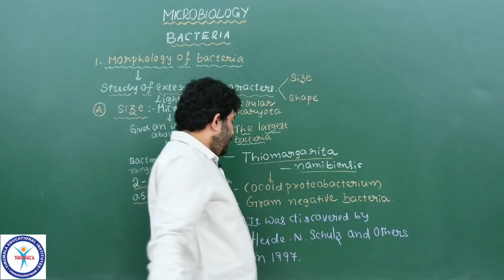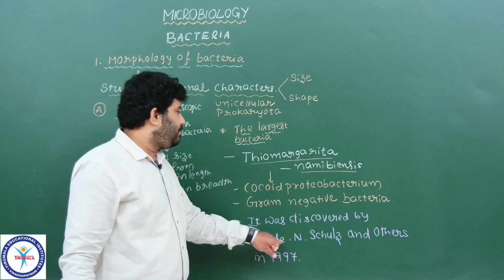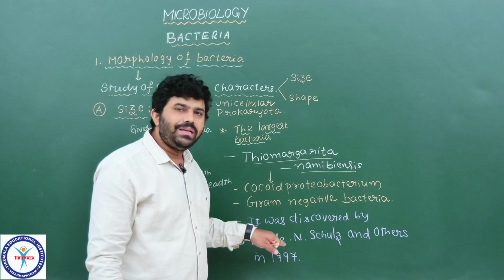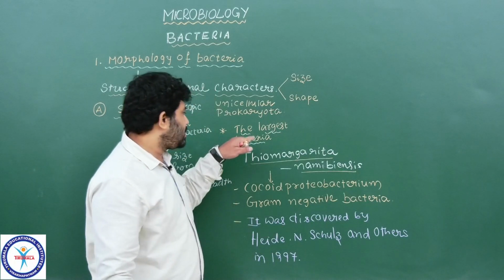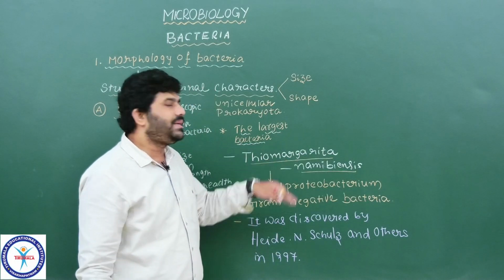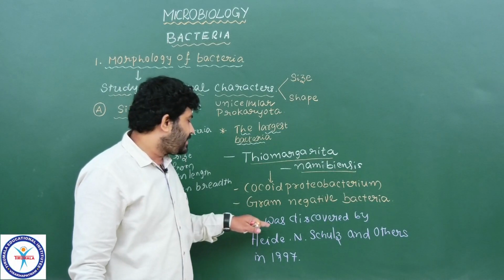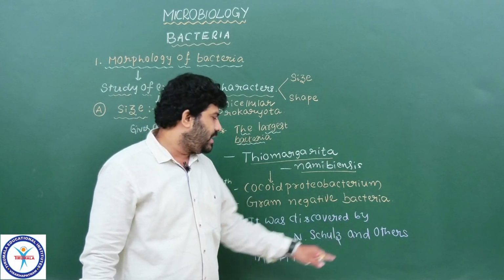Please remember, in the year 1997 they first discovered that largest bacterium called Thiomargarita namibiensis, by a great scientist Heide N. Schulze and others.